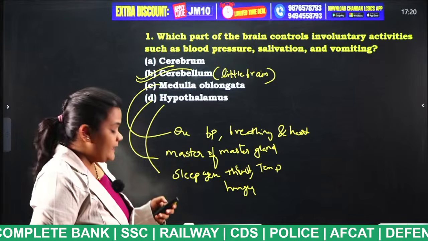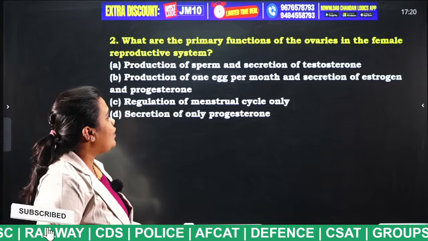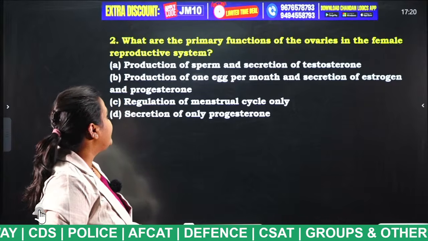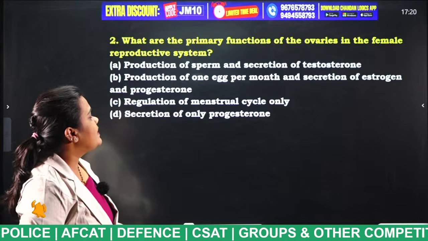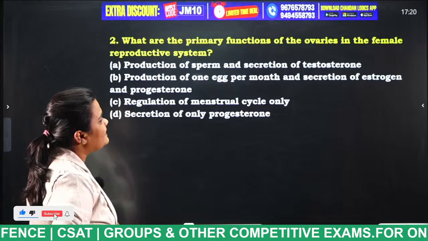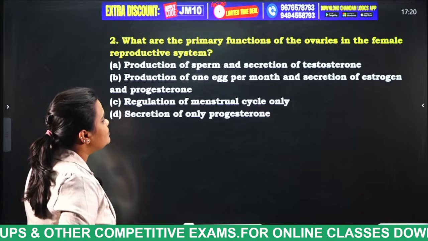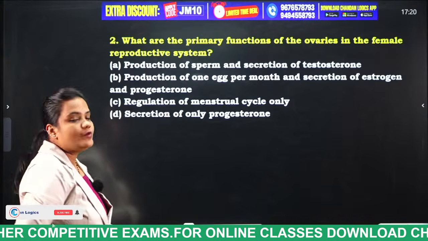Next question. What are the primary functions of the ovaries in the female reproductive system? Production of sperm and secretion of testosterone, production of one egg per month and secretion of estrogen and progesterone, regulation of menstrual cycle only, secretion of only progesterone.